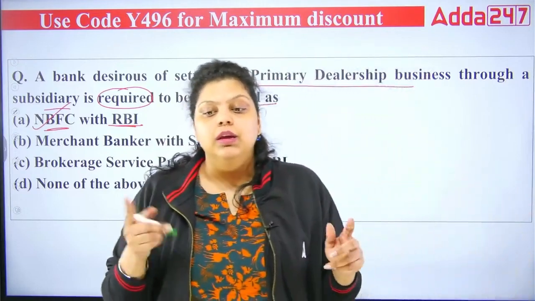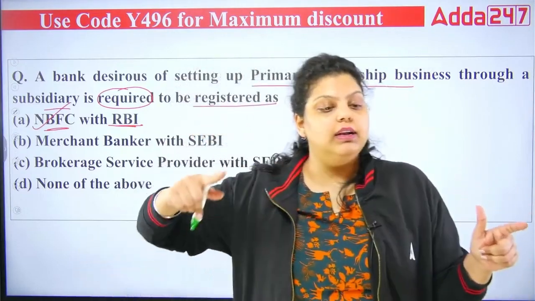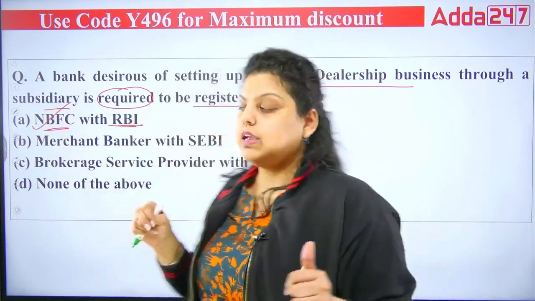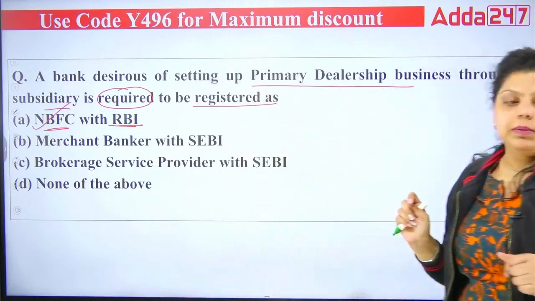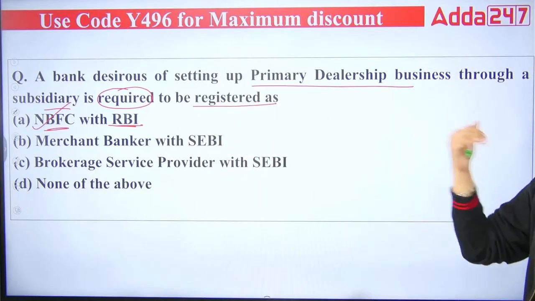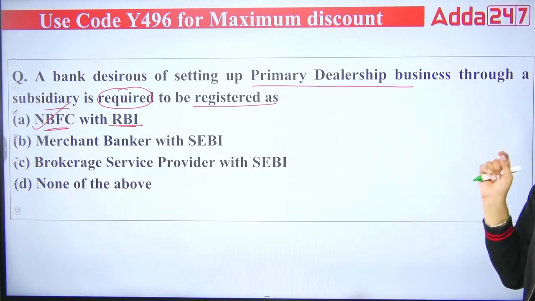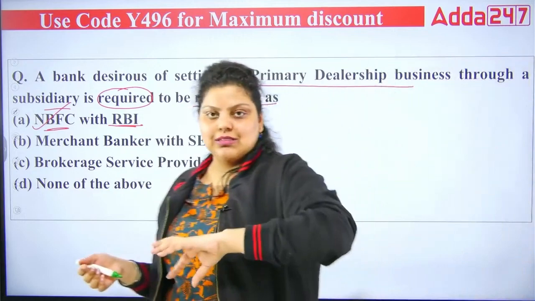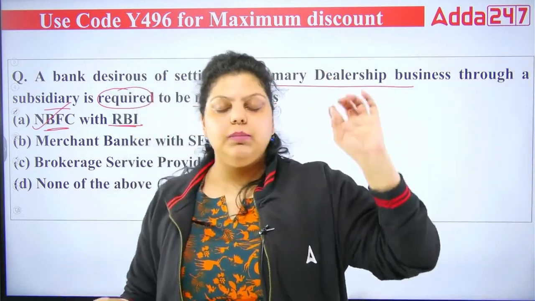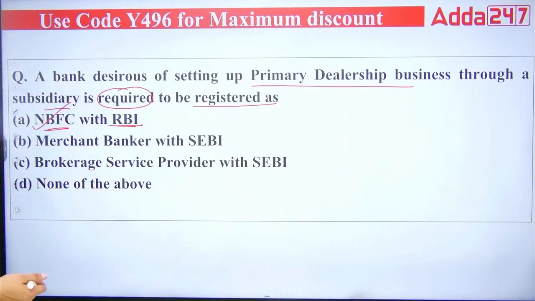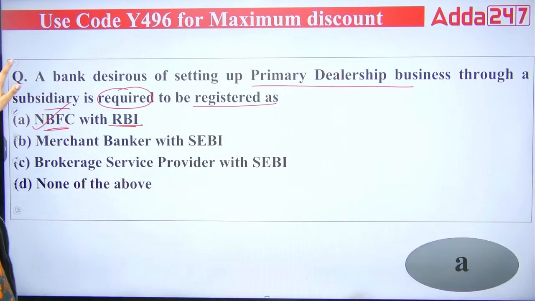The first one is by a department. Bank can start a department which will do the primary dealership business. The second way is through a subsidiary, and in case of subsidiary, bank has to register its subsidiary as NBFC with RBI. In case of department, there is no requirement of registration. So right answer is A here.